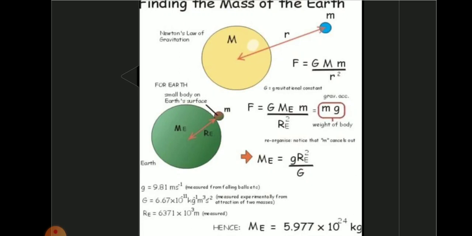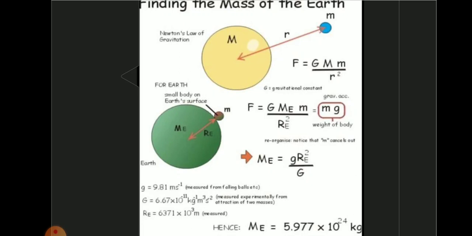ME is nothing but the mass of the earth, and RE is nothing but the radius of the earth. So we can say that F is equal to, already we have derived this relation, F is equal to G m ME by RE square, which is equal to mg. If you cancel m on both sides, we get g is equal to G ME by RE square. So when you rearrange again, you get ME is equal to g RE square by G. ME is nothing but mass of the earth.